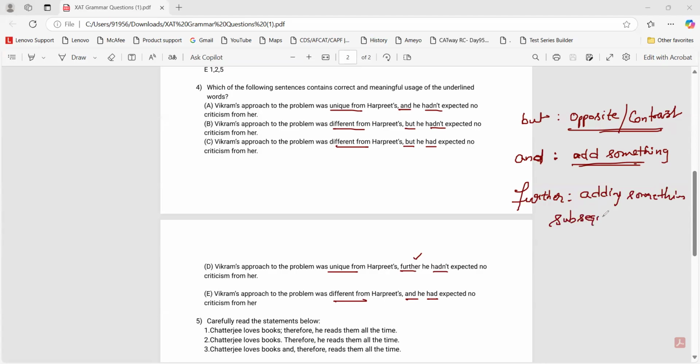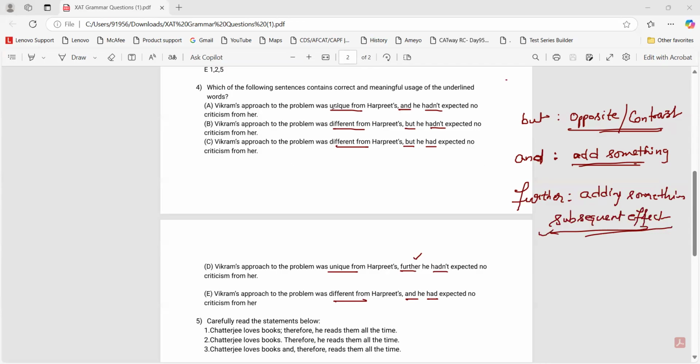Subsequent, what do we mean by subsequent? What is the meaning of subsequent? Everyone. I know this is new for you, but we can guess. It is following the previous sentence.